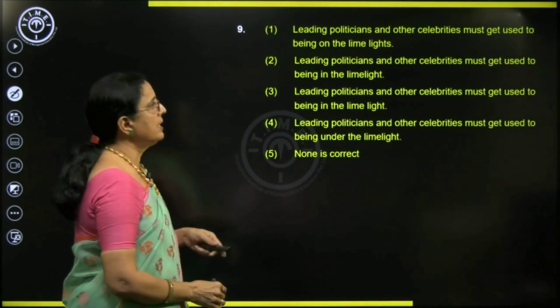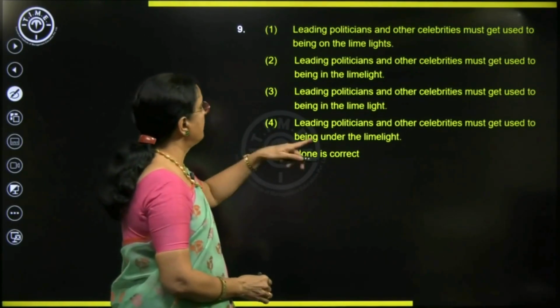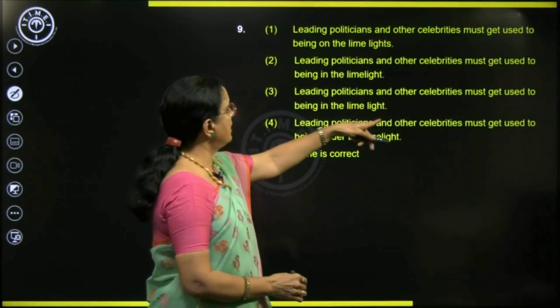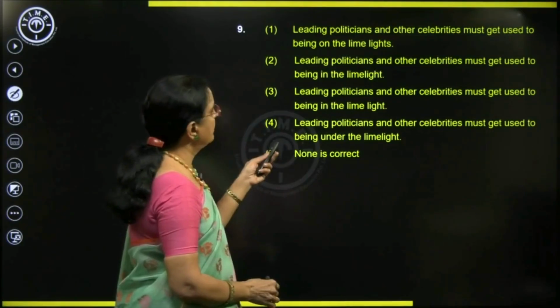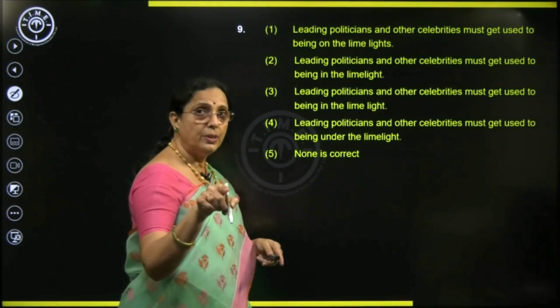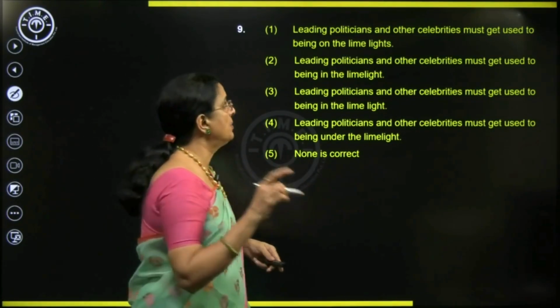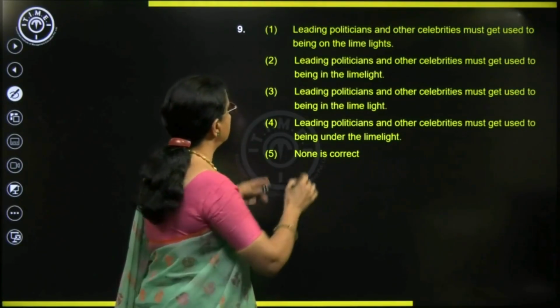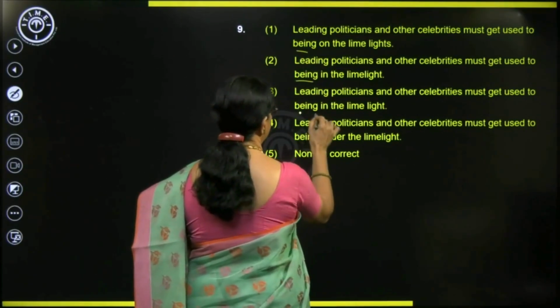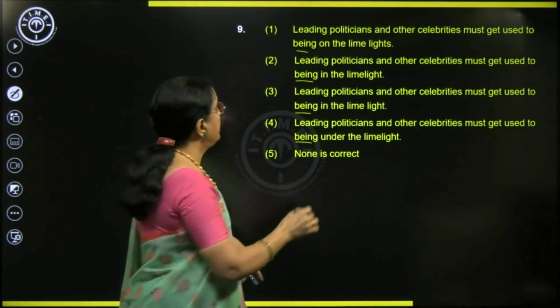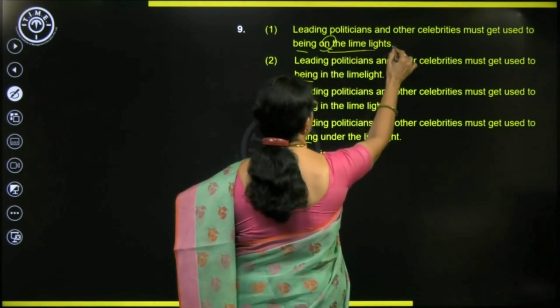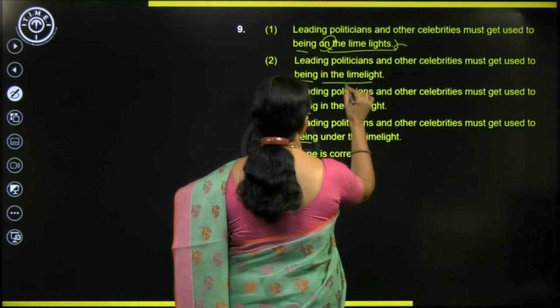Leading politicians and other celebrities. Right. Look at it. Leading politicians and other celebrities must get used to. Right. See, get used to should be followed by ing. Remember. Must get used to being. So, everywhere being is there. This is correct. There is no correction here. Very good. Must get used to being in the limelight. Right. This is wrong. In the limelight is the correct expression.